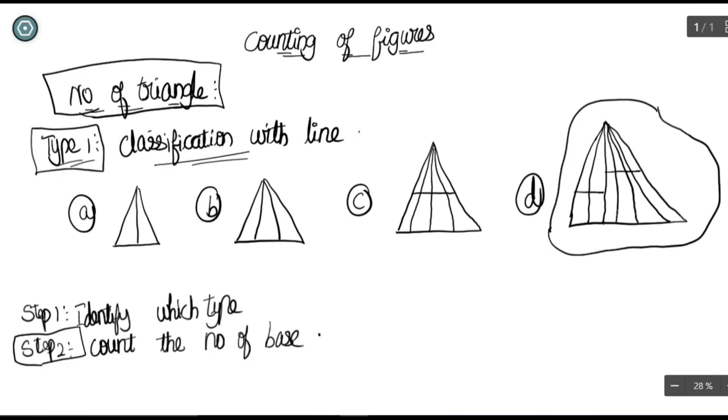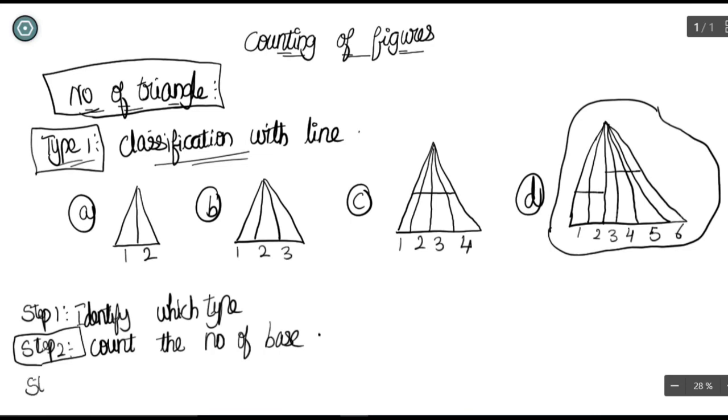So this is the base of a triangle. How many bases are you having here? Here we are having 2 bases. Here we are having 3 bases, and in this diagram we are having 4 bases. So you have to count, and look at this diagram. In this diagram you are having 6 bases even. So that is the thing. You are going to count the number of bases.